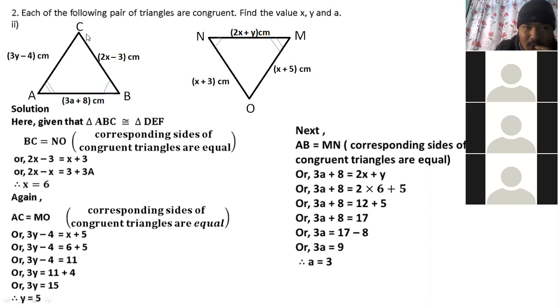What is the opposite side of angle C? Side AB. What is the opposite side of angle O? Side MN. Very good. They are equal. It is shown on the right side. Look there. We already found the value of x and y, then we can easily find the value of A. Are you clear, children, about this question? Yes, sir. If you are not clear, please ask me where you are not clear.